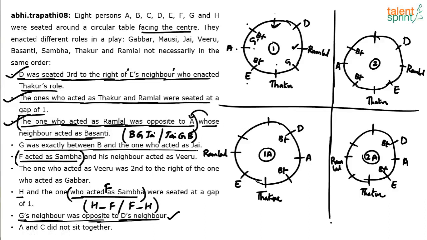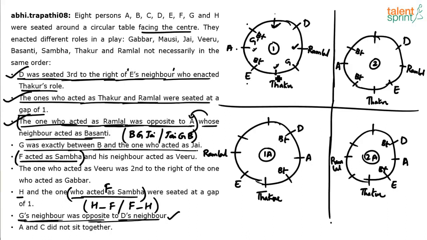You're getting it? You have to deal with this complexity. Otherwise, it is giving us multiple answers each time. You're able to follow? These are the two possible positions of G. I hope all of you have understood. G's neighbor was opposite to D's neighbor. These are the two positions of D's neighbors. Opposite positions are these ones, this and this. Now, according to the question, one of these two is a neighbor of G.